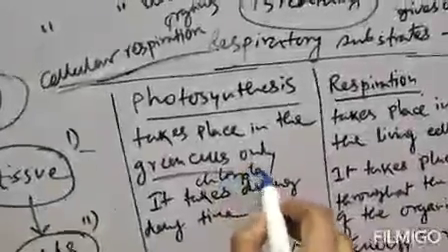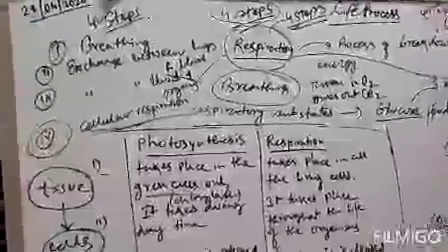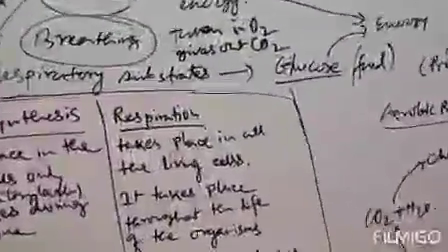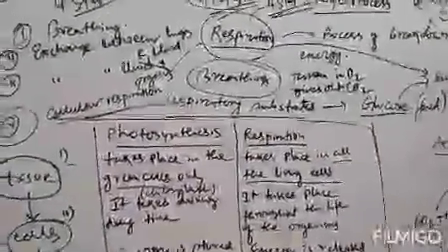Why green cells? Because green cells means chloroplast. It is present in leaves. That's why photosynthesis takes place only in the green cells. Whereas respiration takes place in all the living cells. So this is the first difference between photosynthesis and respiration.